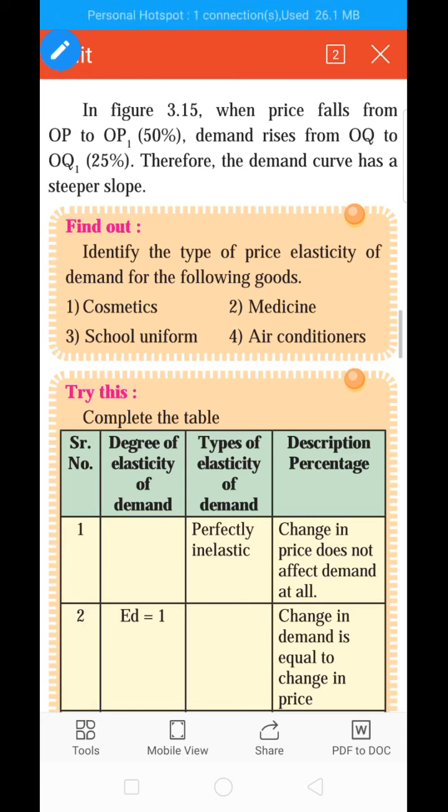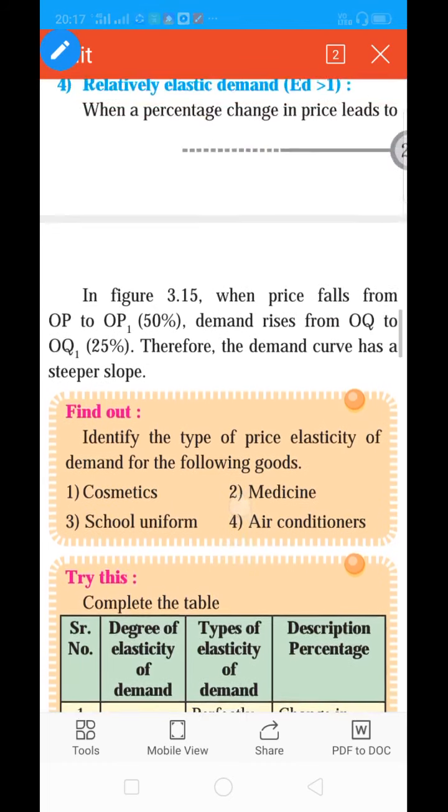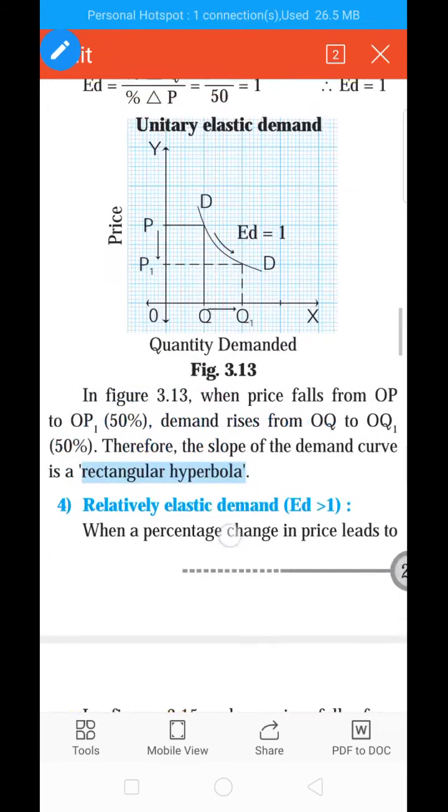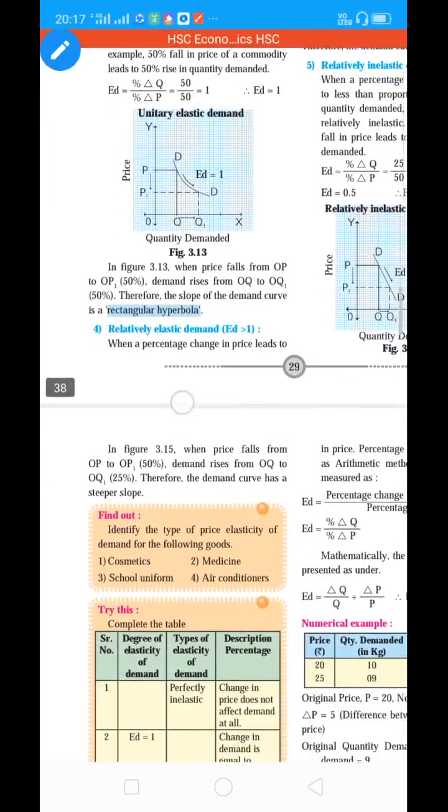The slope of demand is horizontal in perfectly elastic demand, vertical in perfectly inelastic demand, a rectangular hyperbola in unitary elastic demand, flatter in relatively elastic demand, and steeper in relatively inelastic demand. That much I did in the previous video.